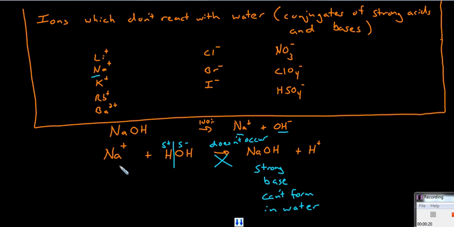Similarly, sodium is unable to react with water to form sodium hydroxide as well, because it is impossible for a strong acid or base to be formed while in the presence of water. Instead, strong acids and bases react 100% while in the presence of water. So sodium, although it's positively charged, might have been attracted to the negatively charged electron pair on oxygen and might have combined the sodium with the hydroxide. That cannot occur.